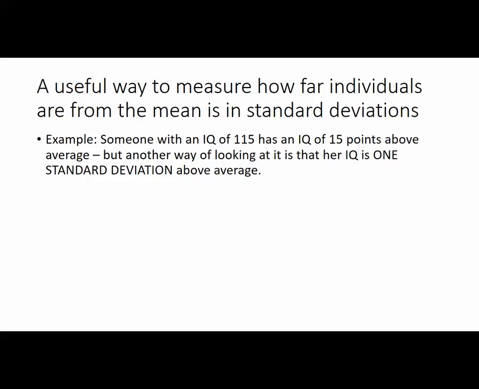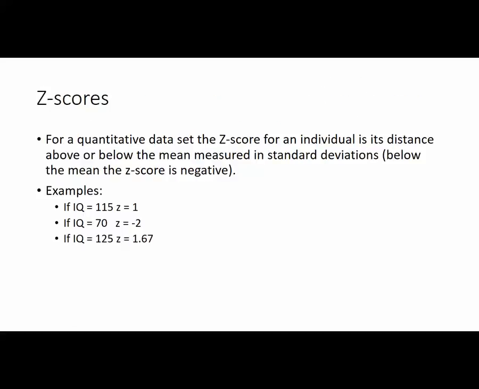So a very useful way to measure how far individuals are from the mean is in standard deviations. So if someone has an IQ of 115, then they're 15 points above average. But another way of looking at it is that their IQ is one standard deviation above average. And so instead of measuring in units of whatever it is, IQ points, we measure in standard deviations. Z-scores measure that. They tell us how many standard deviations above or below the mean an individual number is.